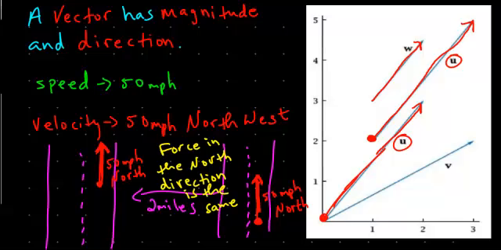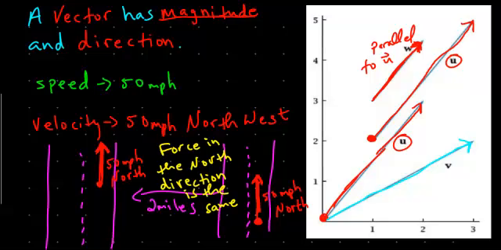Now, this vector w would be called parallel to u, but it's not the same because its magnitude is different. The magnitude is simply the length of the vector. Its direction is the same as u, but it has a different magnitude, so this would be called parallel to u. Okay? And this vector v clearly has a different direction than u and w. So it's definitely not equivalent to those vectors.